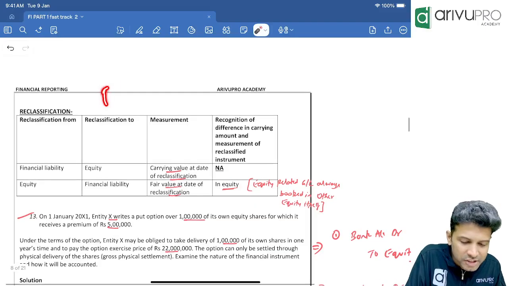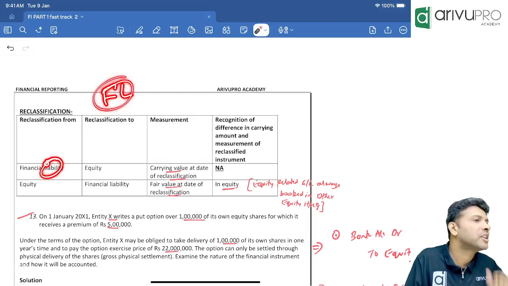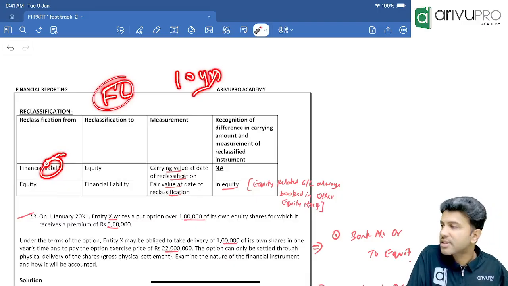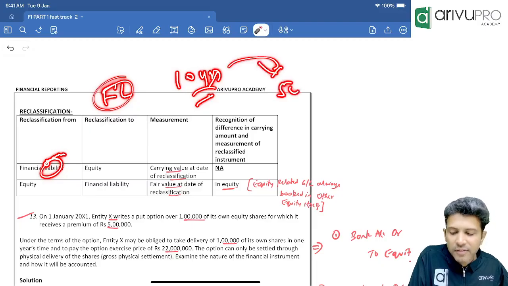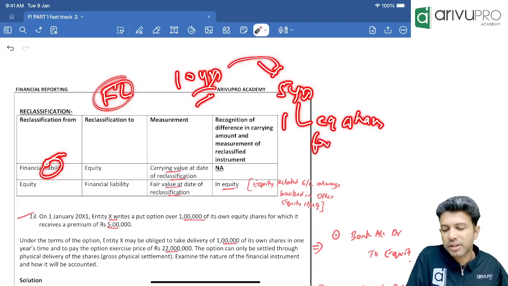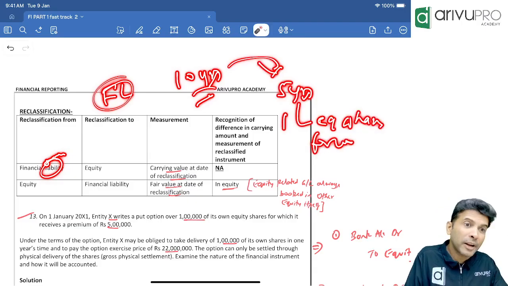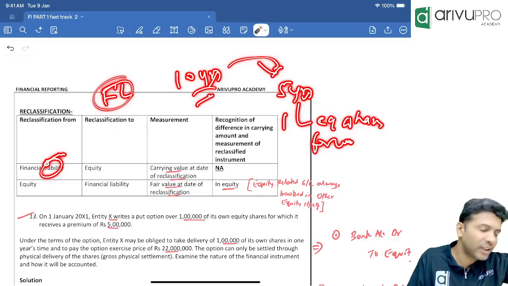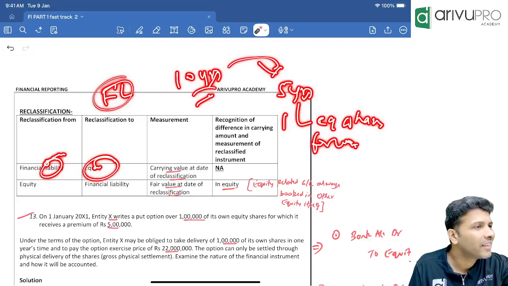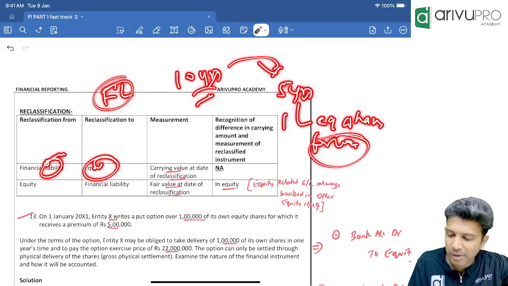I mean, these preference shares you will classify as financial liability. Let's say the term of these preference shares is 10 years. After 5 years, the company said we will issue 1 lakh equity shares for conversion. Based on market price or now fixed? Fixed. Now you tell me, is this really a financial liability or equity now?